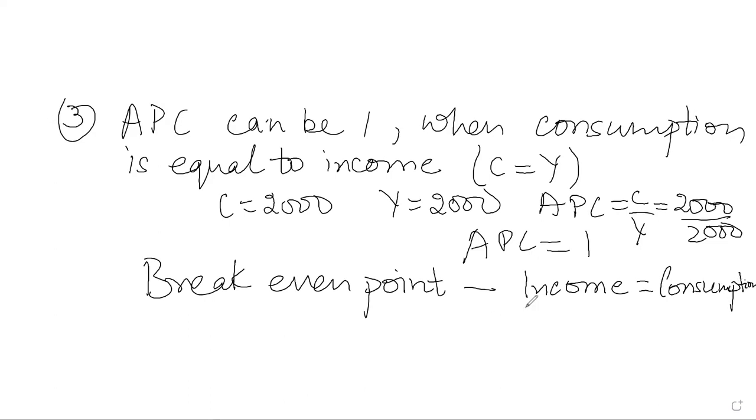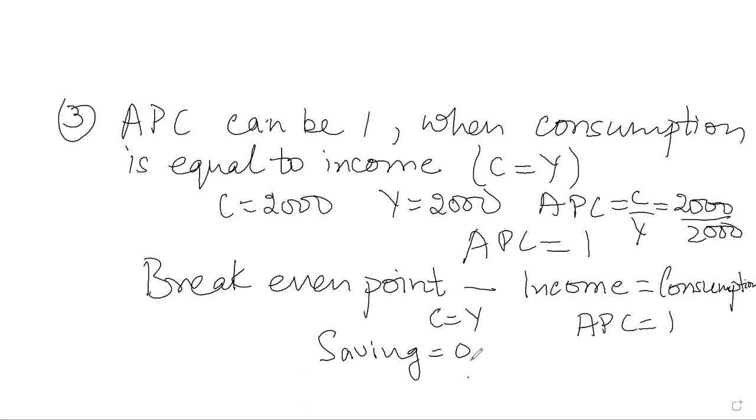At break-even point, C is equal to Y and saving is 0. At break-even point, the value of APC will be 1 because income and consumption both are equal, and saving is 0 at break-even point. You should remember these points.